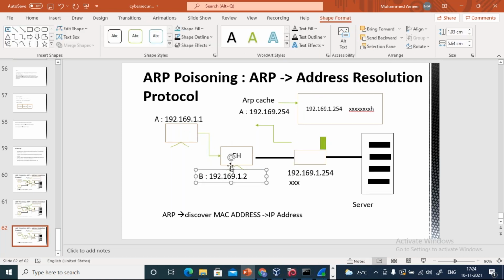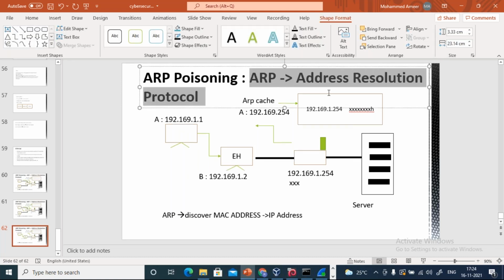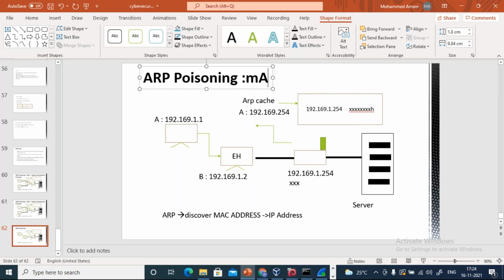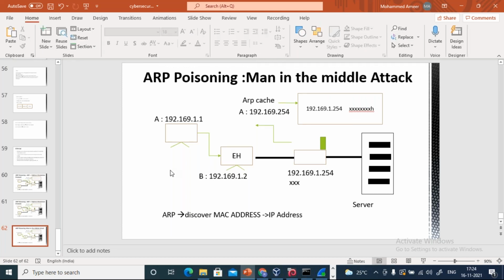He has come in between so that he can access your information. Now your information will be passed through this person. So this concept is called the man in the middle attack. Clear? Everyone is clear with this term? What is man in the middle?